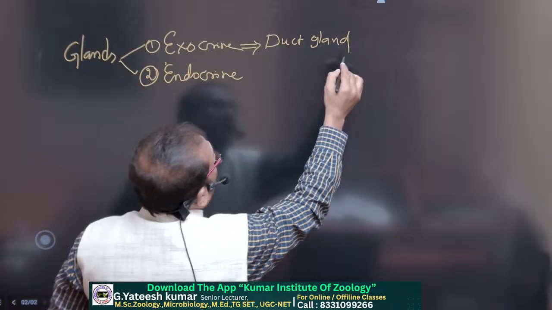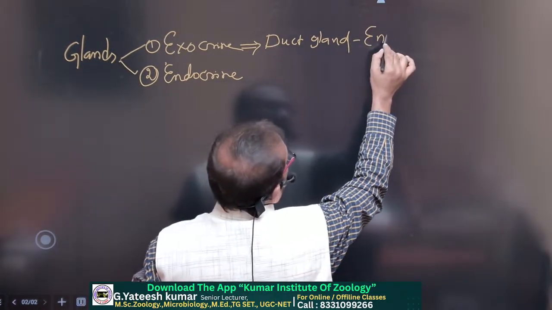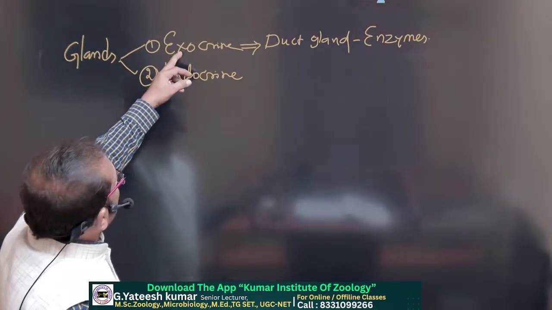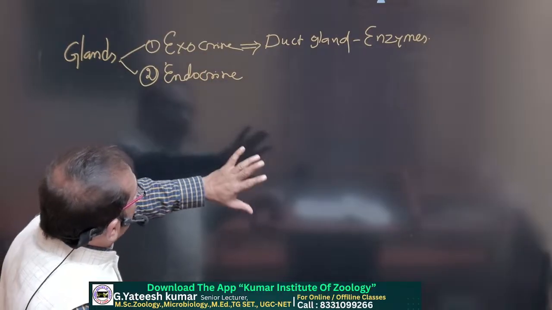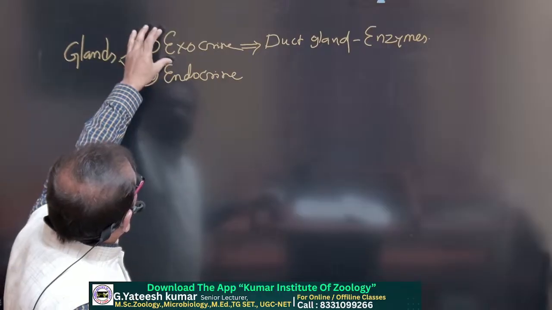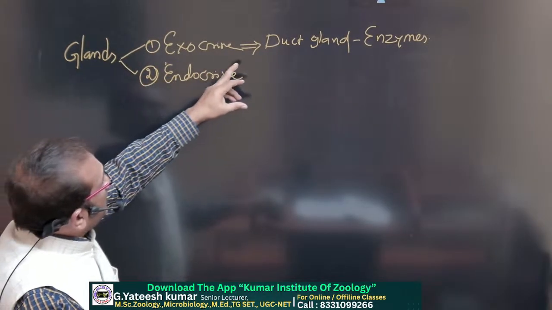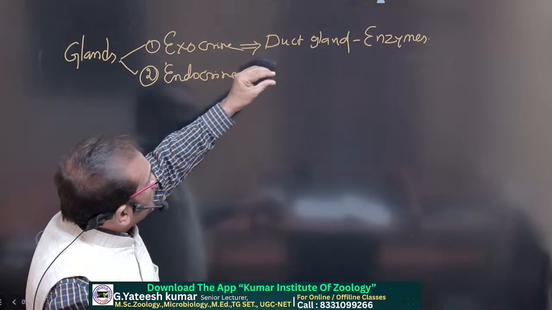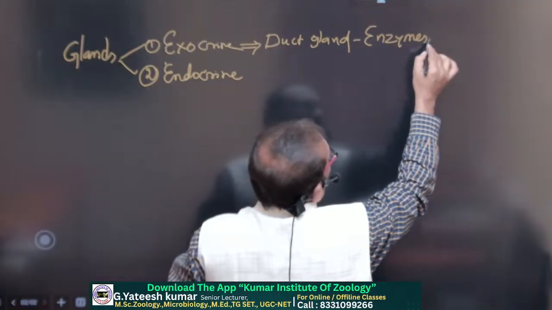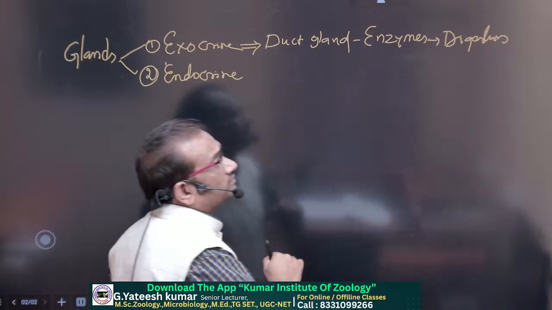Along the tube, they reach the target organ and perform their functions there. What do they release? They release mostly enzymes. Here, in the pancreas, they release enzymes. So this is the exocrine system in the pancreas. In our body there are two types of glands: exocrine glands and endocrine glands. Exocrine glands, also called duct glands, have tubes. From the tubes, enzymes are released into the target organ, and the enzymes participate in the digestion of food materials.